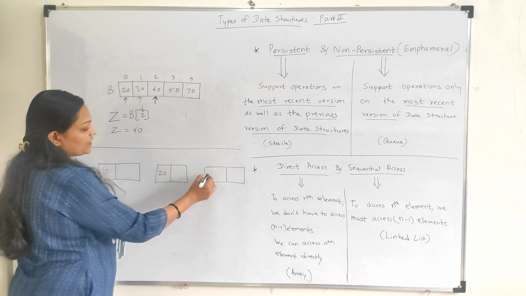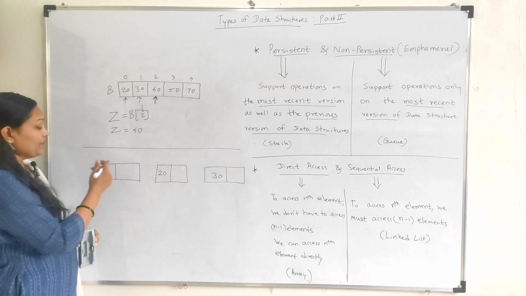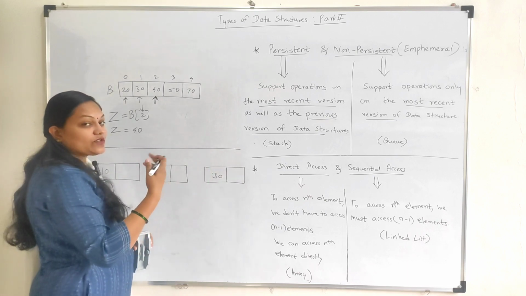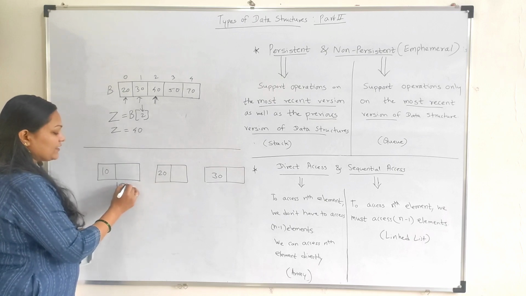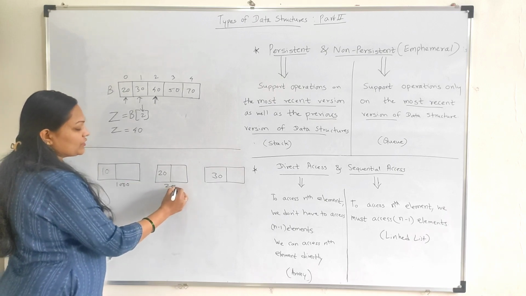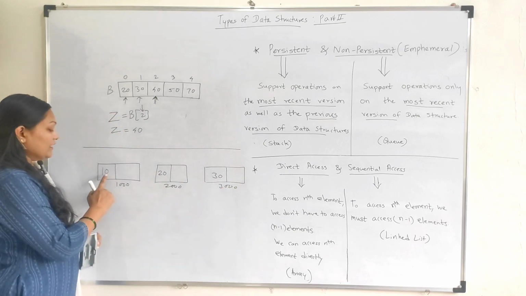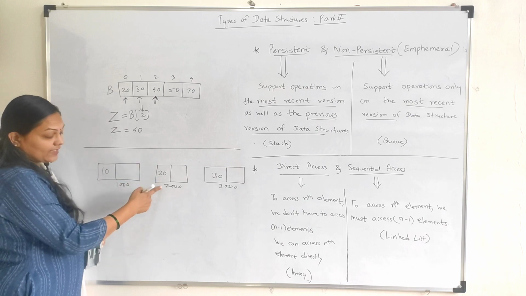Suppose 10, 20, 30. Three nodes are there in the linked list. The second part consists of the address of the next element. Suppose the address of this element is 1000, this element is 2000, this element is 3000. So this is data and this consists of the address of the next element.